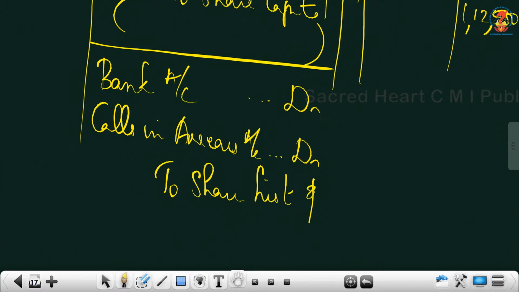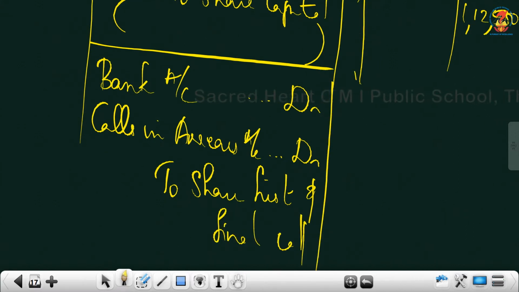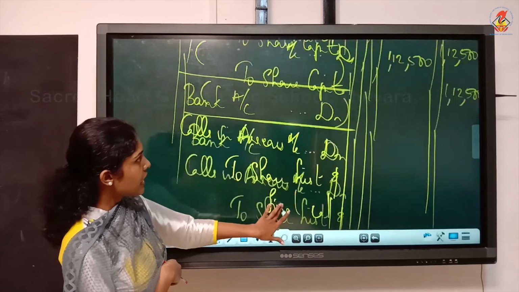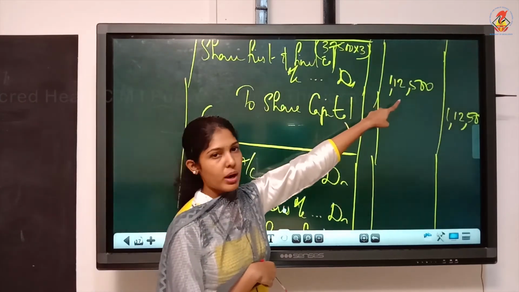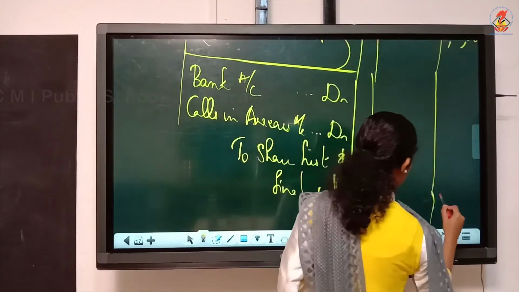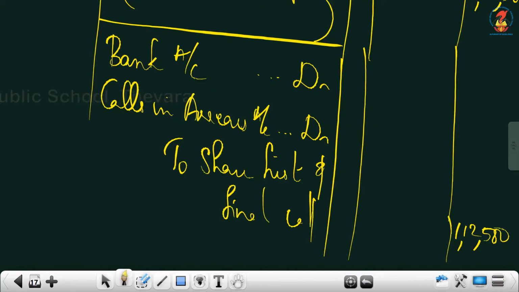first and final call. How to write the amounts? Share first and final call. The same account you can see here in the previous entry. Share first and final call 1,12,500. So you write the same. It is 1,12,500.